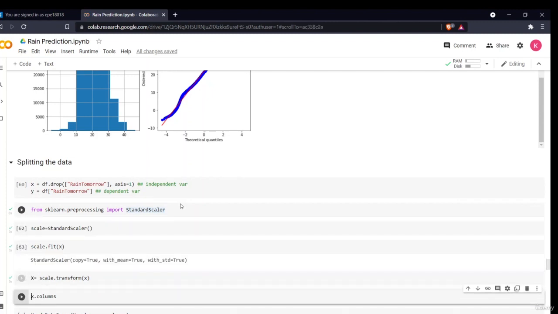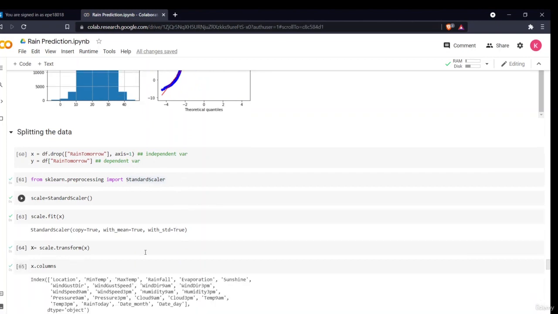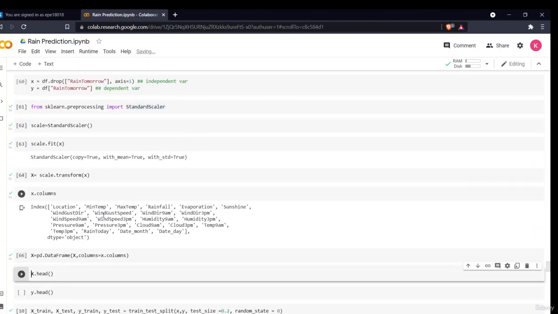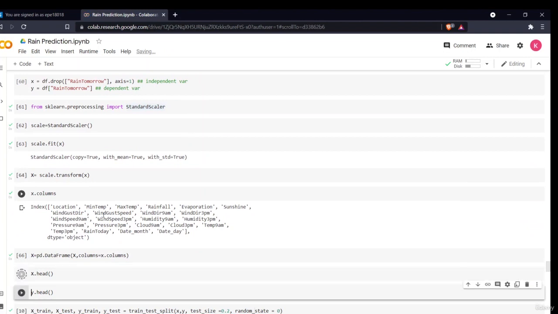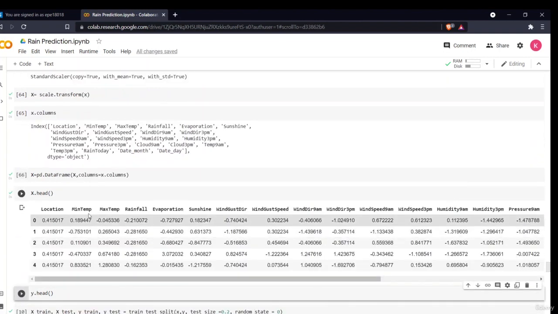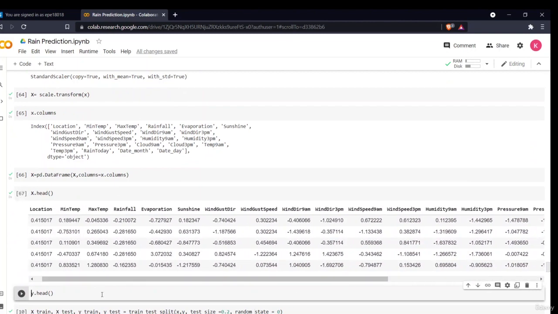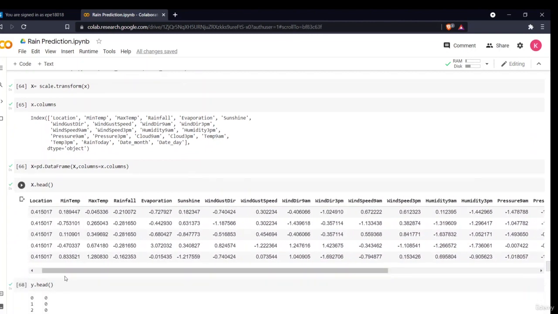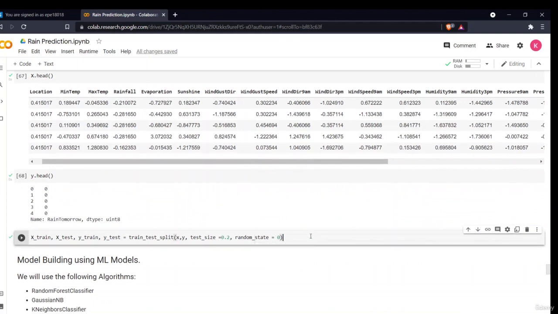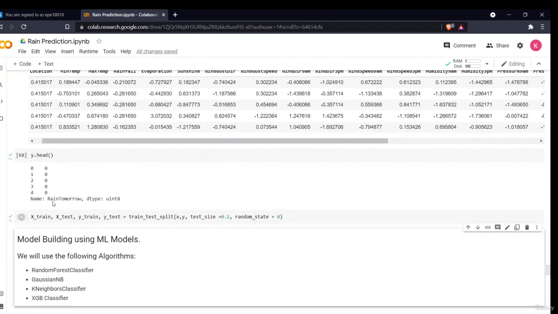I'll scale and transform, and convert it back into a data frame. This is my X, my completely scaled independent features, and this is my Y, my dependent feature. I'll split them into train and test data. Now all my train data and test data is fitted, and my data is completely ready for building machine learning models. In the next section we'll be building machine learning models with the help of different algorithms.